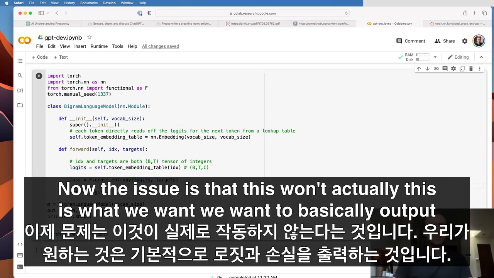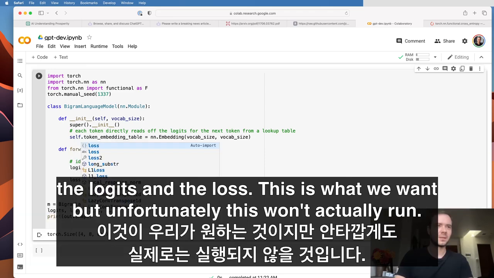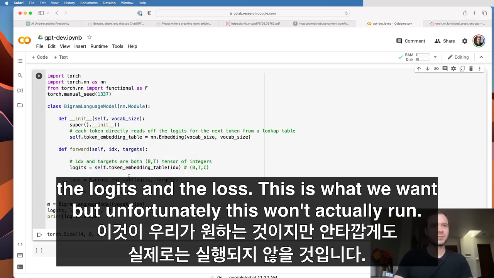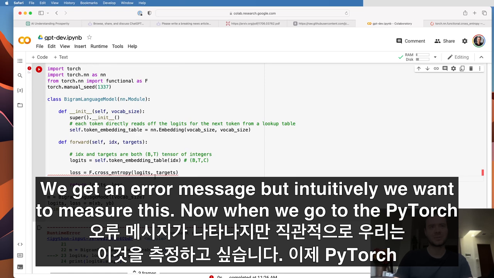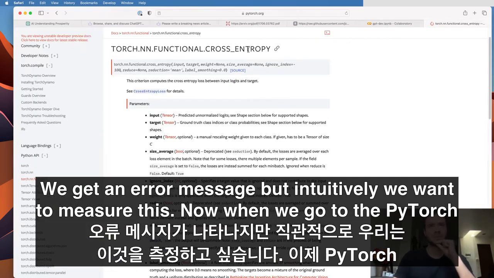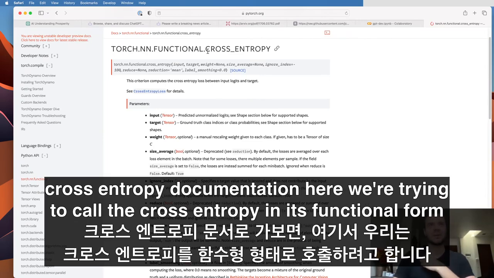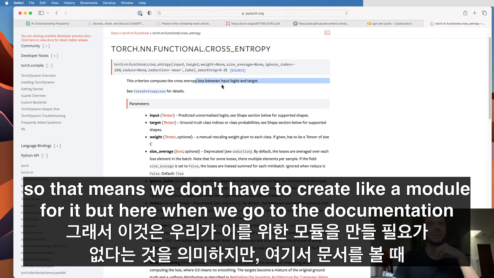Now, we want to basically output the logits and the loss. This is what we want, but unfortunately, this won't actually run. We get an error message. But intuitively, we want to measure this. Now, when we go to the PyTorch cross-entropy documentation here, we're trying to call the cross-entropy in its functional form. So that means we don't have to create a module for it.